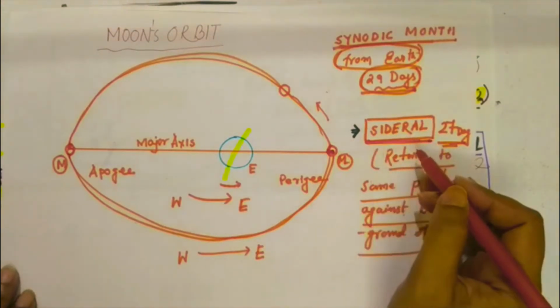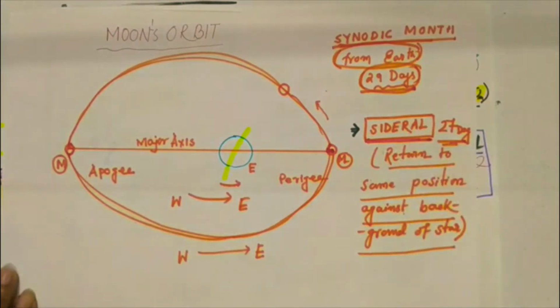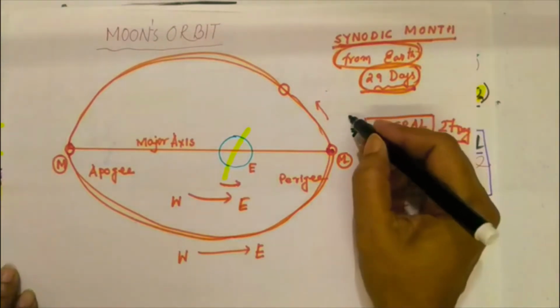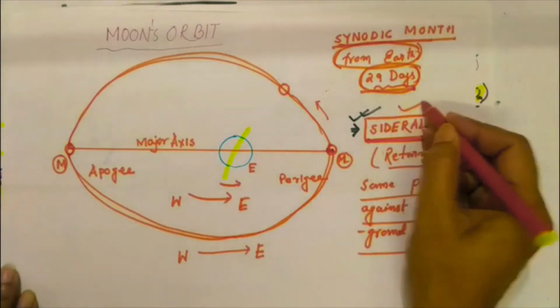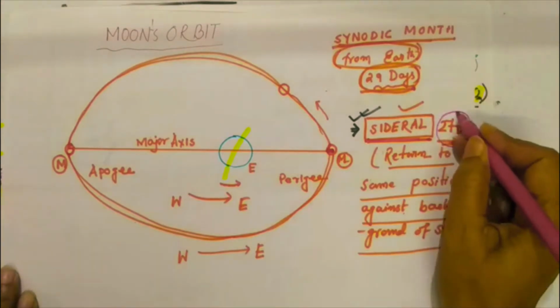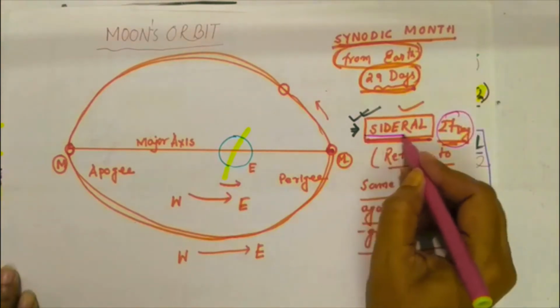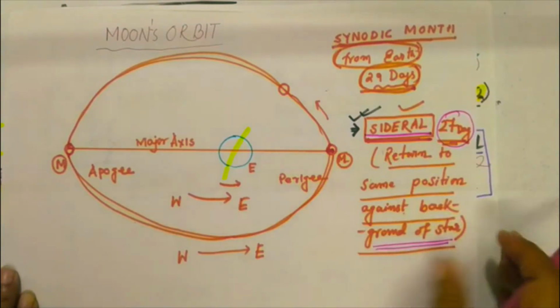So in the case of tides, the moon's orbit is normally considered on the scale of the sidereal orbit. In reference to the sun, it is normally 27 days, 27 and a half days. Okay, this is the moon orbit. It's known as the moon's sidereal orbit, in reference to the star or the sun.